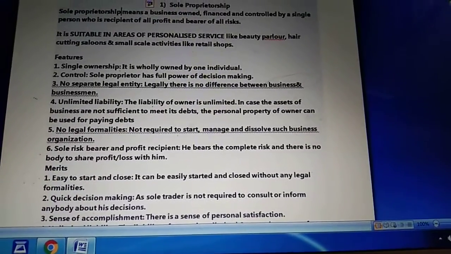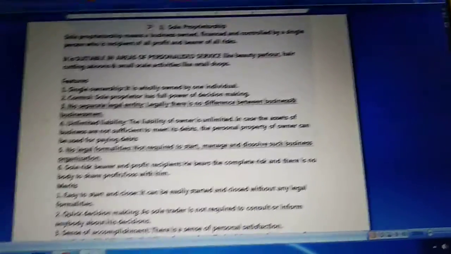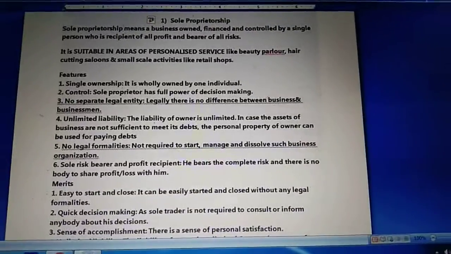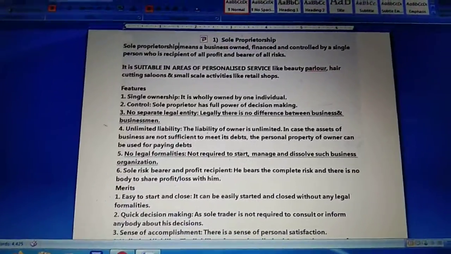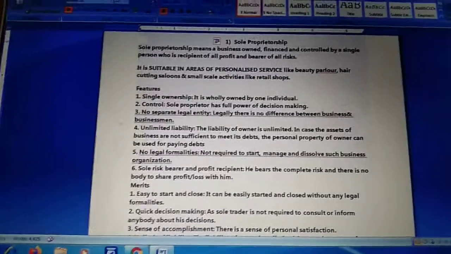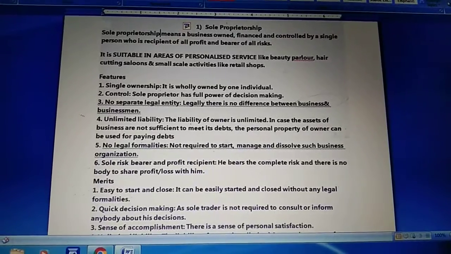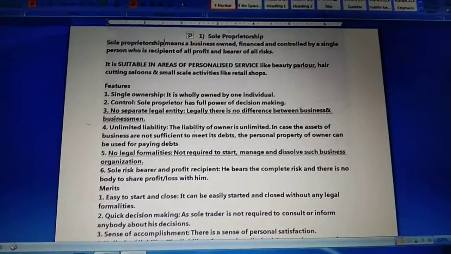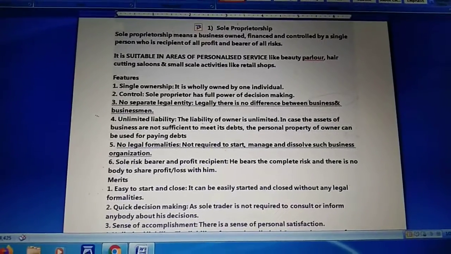Now, no separate legal entity. This basically means that the business owner and the business are the same in the eye of law. In the eye of law, there is no distinction made between the sole proprietor, meaning the owner, and his business, as the business does not have any identity separate from the owner.